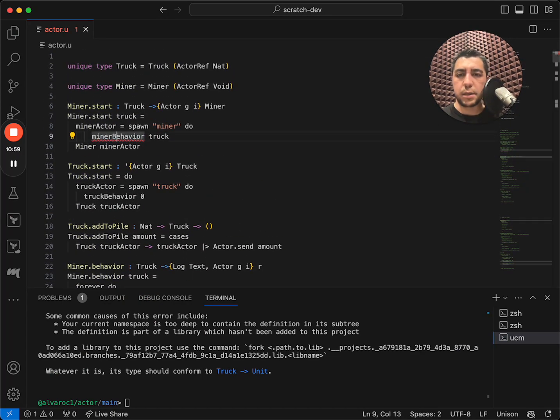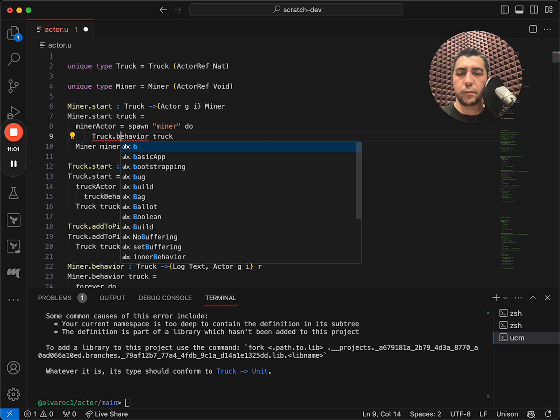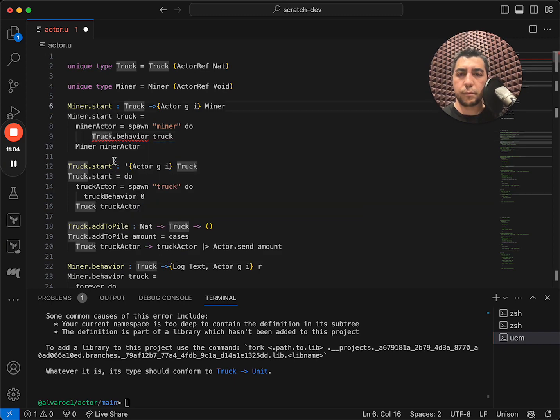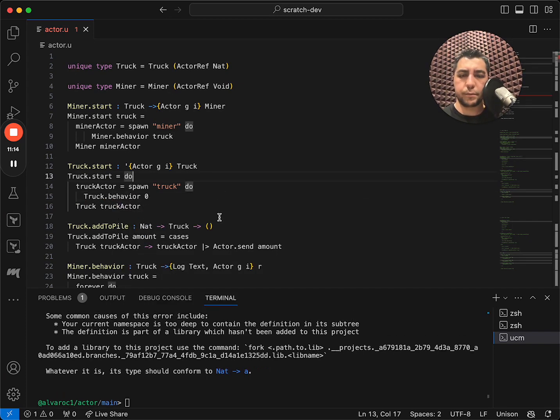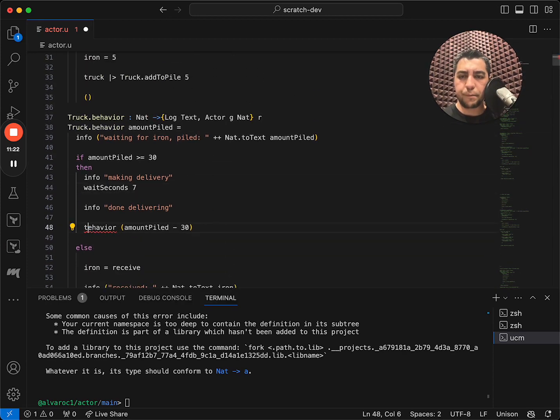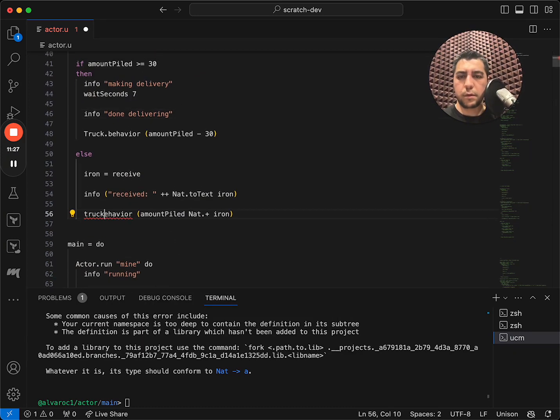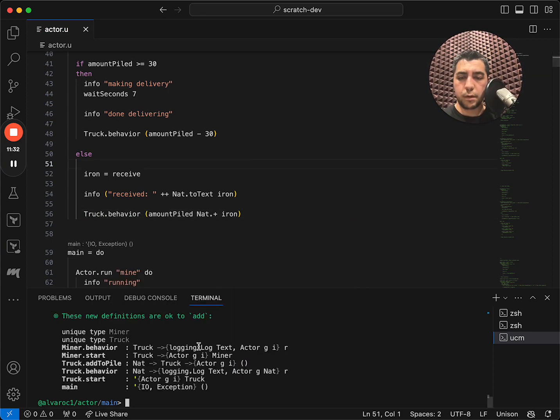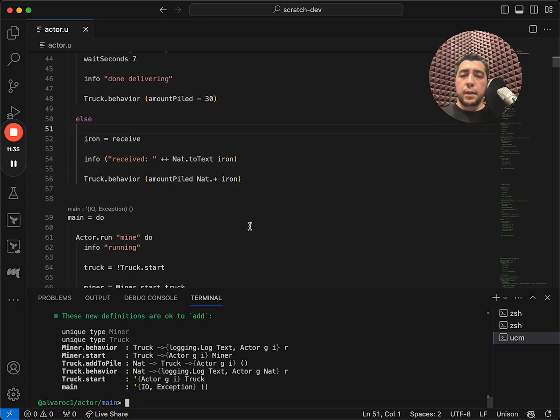And we'll have to update these. Oh no, this is the miner behavior. And this is the truck behavior. And we'll update it here too. Okay. Next.